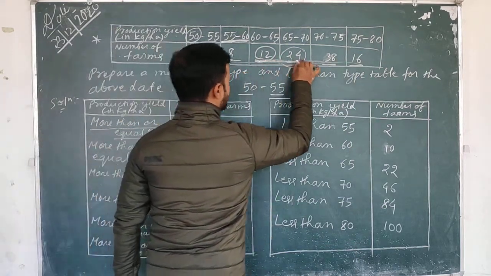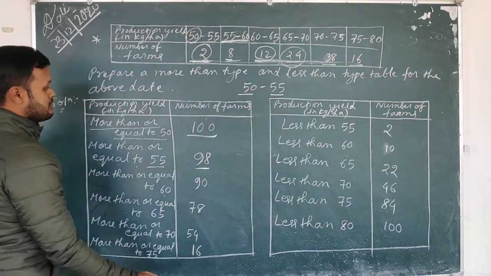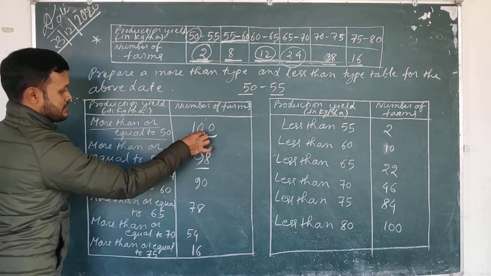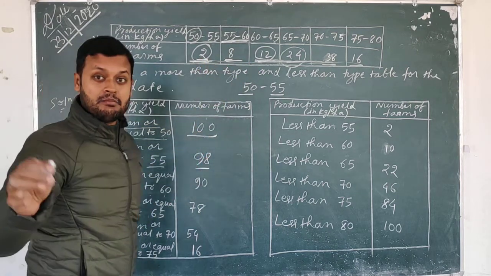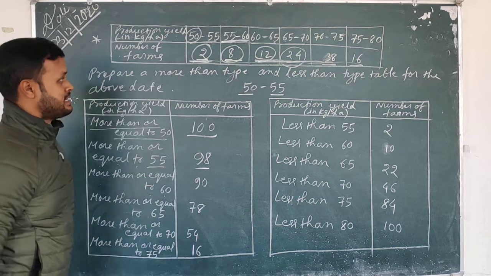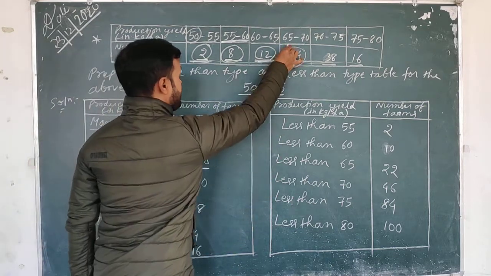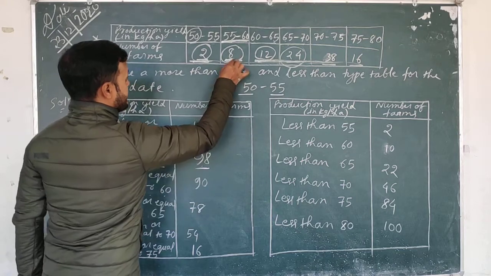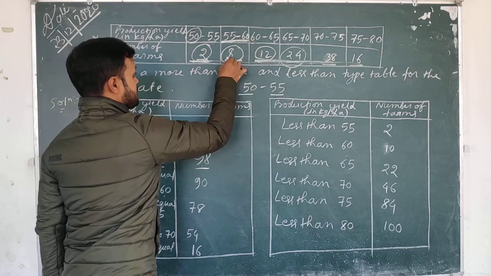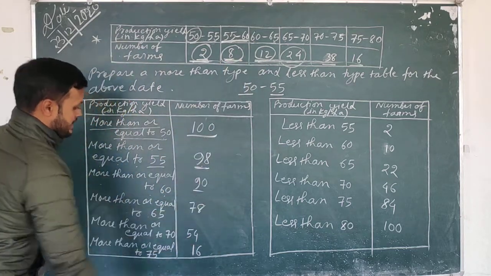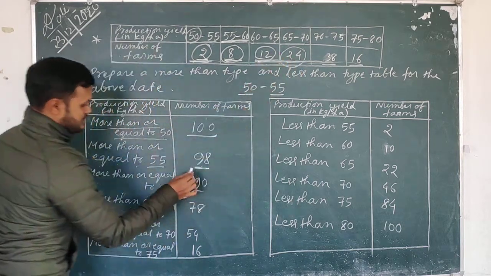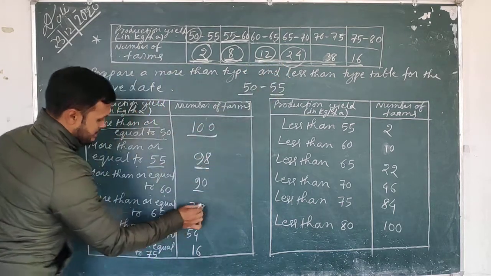12 plus 24 plus. How will you find out? When I was finding out more than or equal to 55, I subtracted 2 from 100 and got 98. When I was finding out more than or equal to 60, I will subtract 8 from 98, and I will get 90. And when I am finding out more than or equal to 65, from this 90, I will subtract 12.